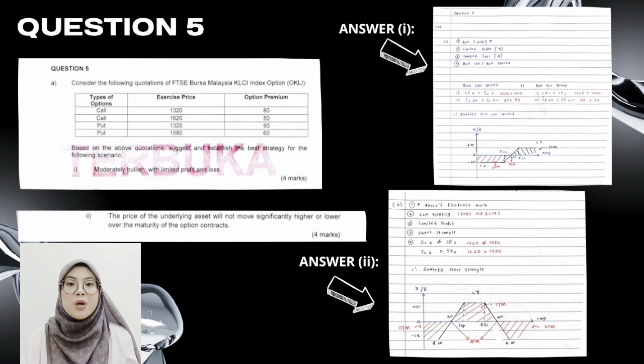We buy the lowest strike call at 1320 and sell the highest strike call at 1620. This strategy is suitable because the investor can gain profit when the market increases, but the profit and loss are both limited. BEP is the same as the at the money point, and the out of the money plot is before BEP. For the in the money plot, it's after BEP.